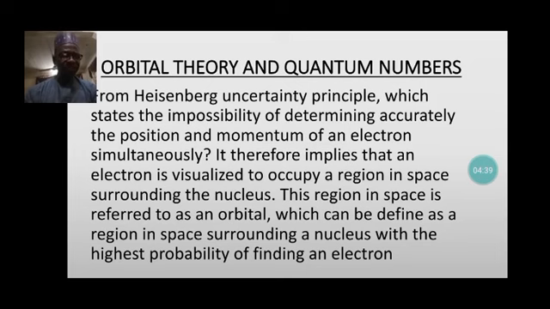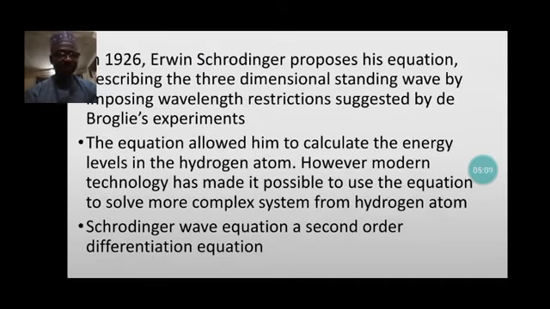So, orbital theory and quantum numbers. From the Heisenberg uncertainty principle, which states the impossibility of determining accurately the position and momentum of an electron, this implies that the electron can be visualized to be in space.